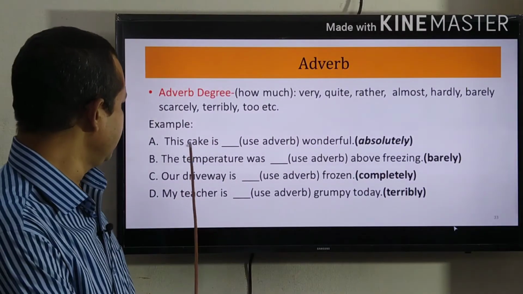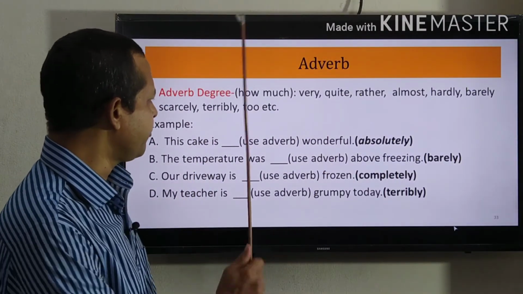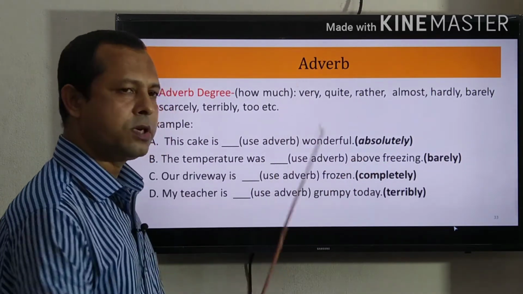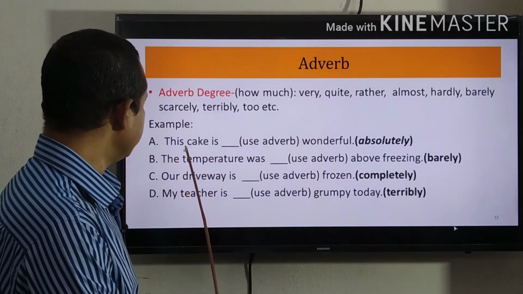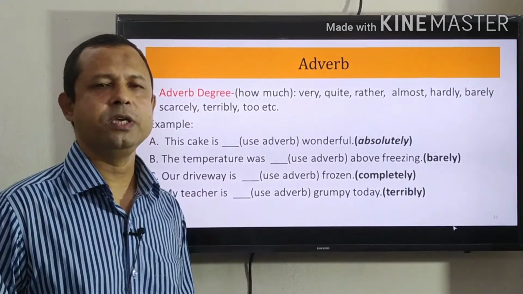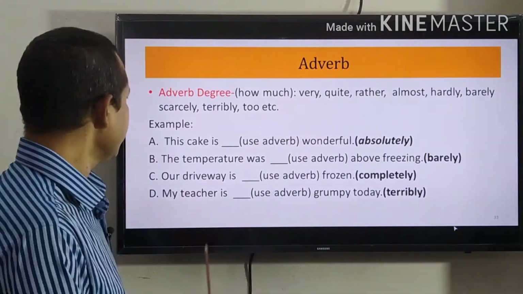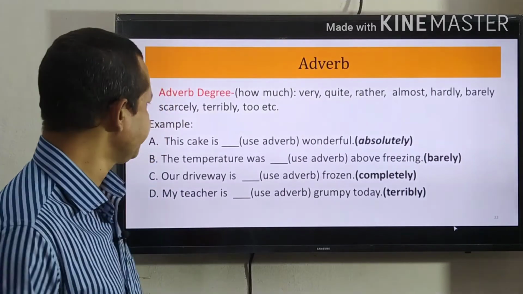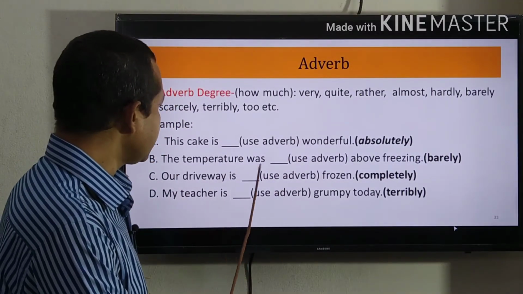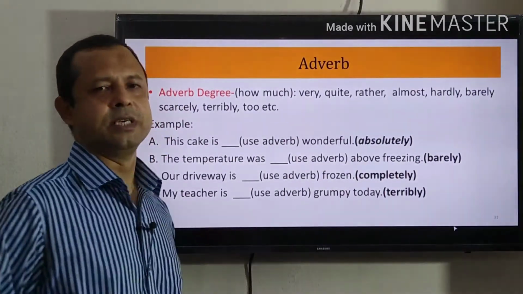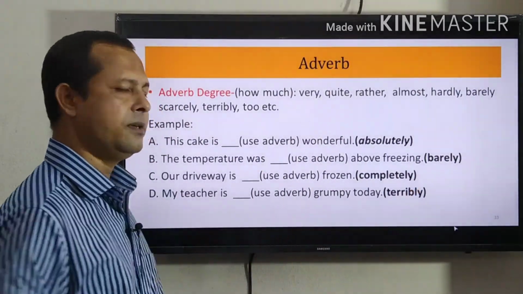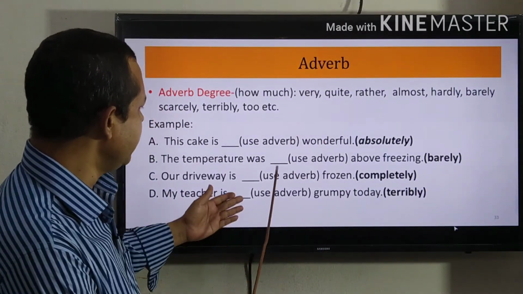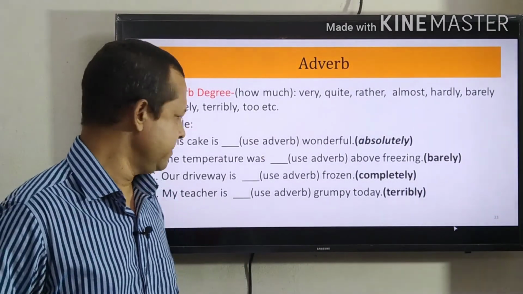See the example. This cake is wonderful. I can use here adverb of degree, absolutely. So the answer will be, this cake is absolutely wonderful. Absolutely is here adverb of degree, and it is modifier. The temperature was above freezing. Here we can use barely. So barely is here adverb, and barely has been used here as a modifier.